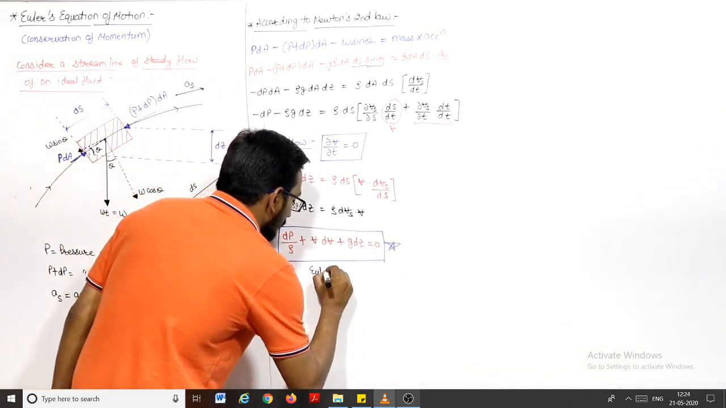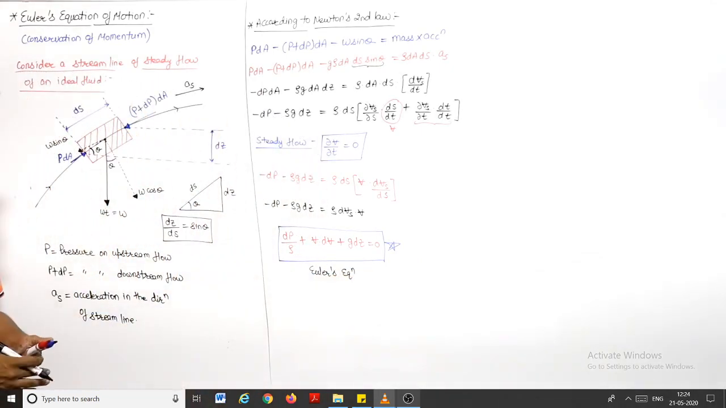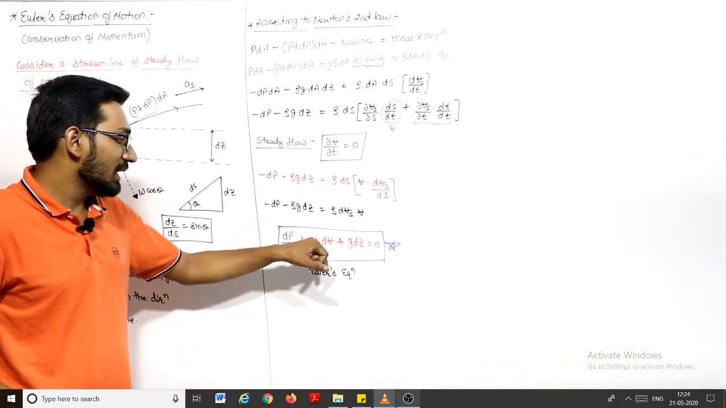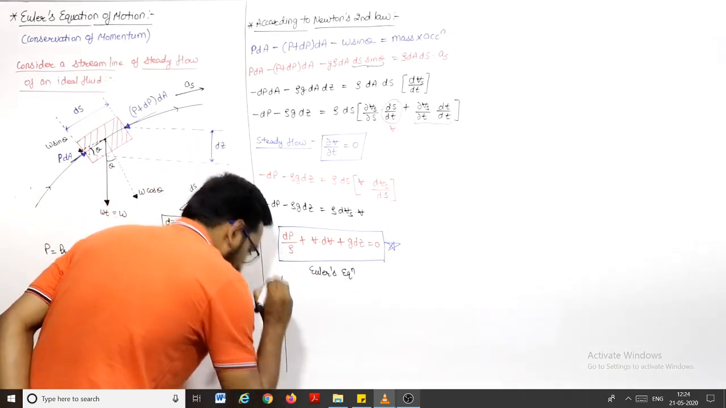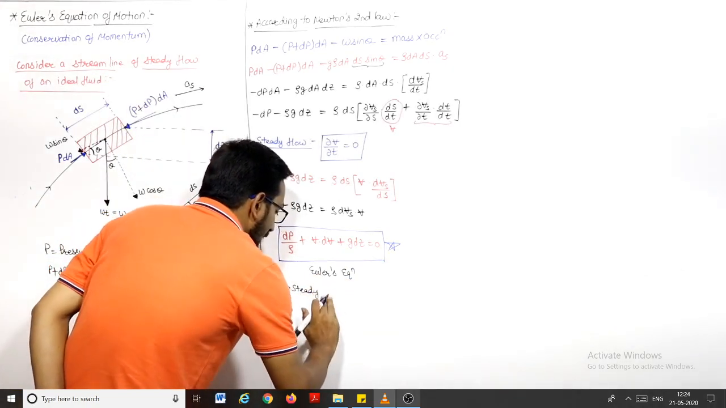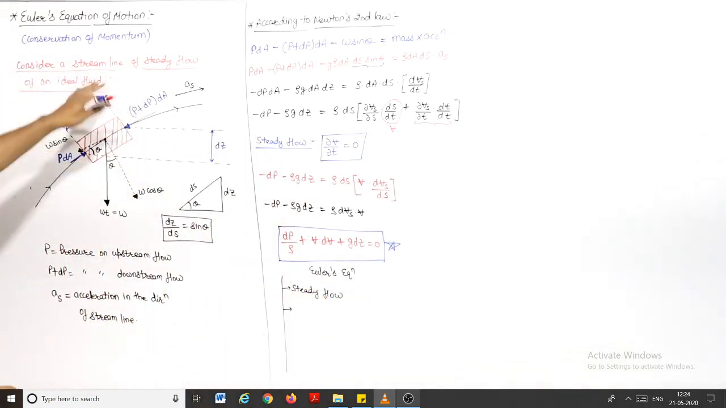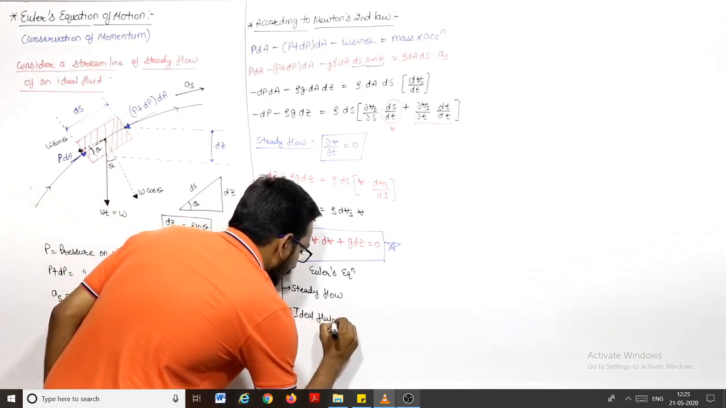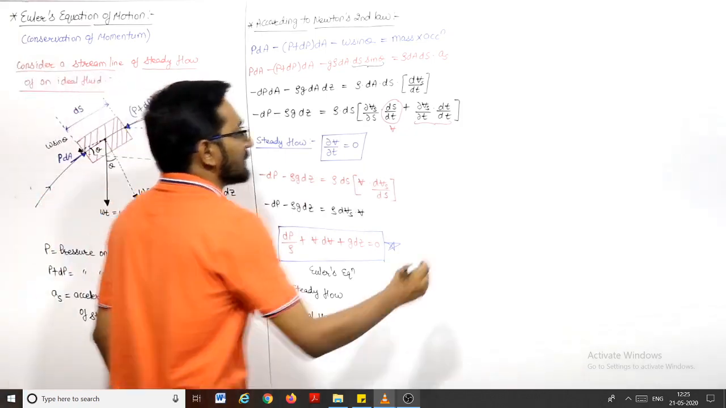This is Euler's equation. This is known as Euler's equation, right? You must remember this Euler's equation, dp by rho plus v dv plus g dz is equal to 0. And this Euler equation is applicable for steady flow, and our other assumption is ideal fluid, right? It is applicable for steady flow and ideal fluid. This is known as Euler's equation.